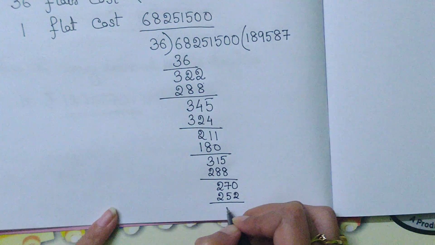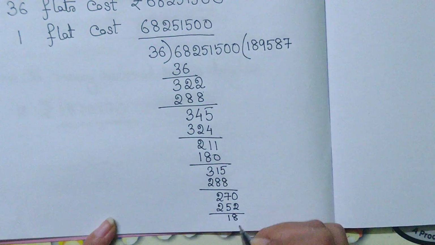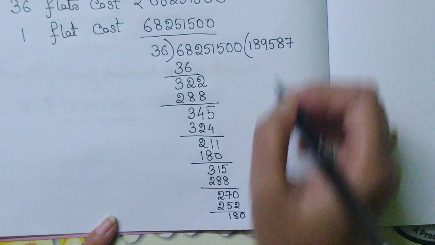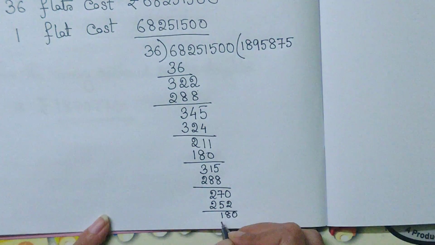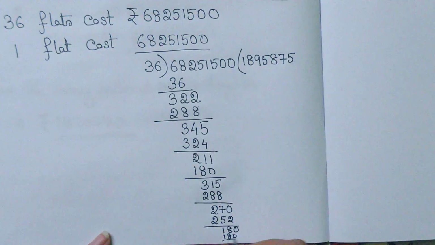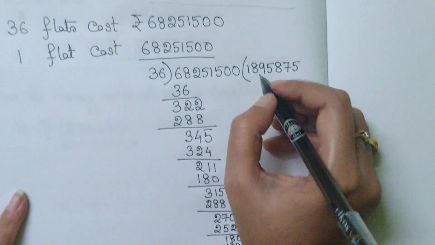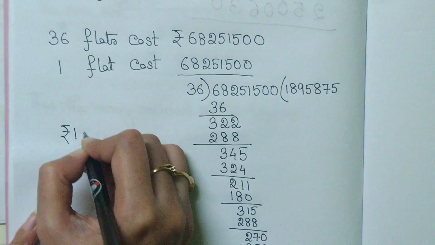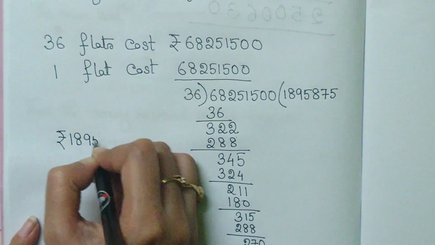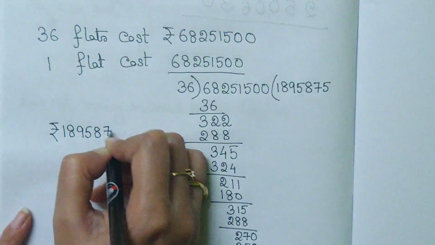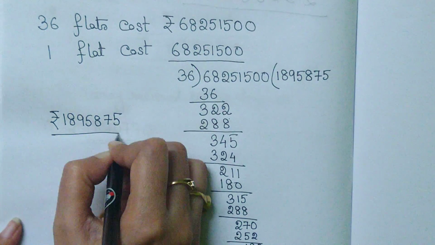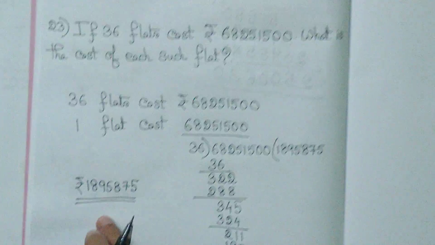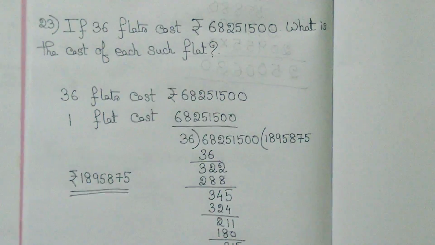So this gives you 18. Again 0 will come down. 36 5s are 180. So this is your answer, rupees 1895875. This is your final answer. This is the cost of one flat.